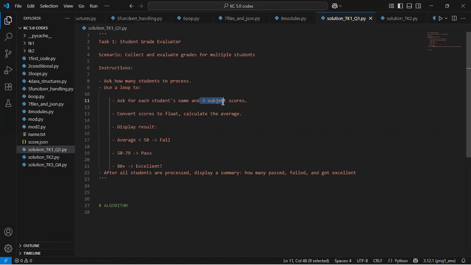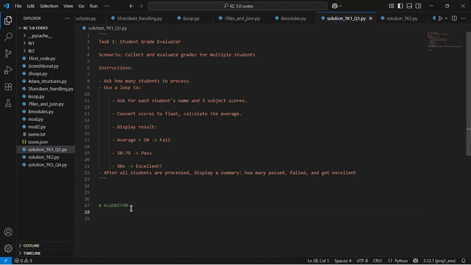And then after doing that, I simply convert all these scores to float. And then at the end of it, I'll calculate the average of that score. If this average is above 80, then that student should be counted among those students that have excellence. If they fall between 50 and 79, they should be counted among those that have passed. And if they are below 50, they should be counted among those that have failed. That was basically what the task said that we should do. So let's put down these steps and let's see how it goes.